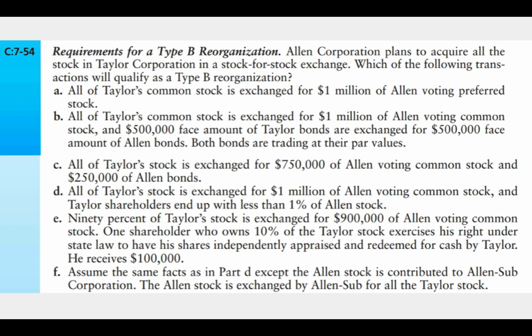D, all of Taylor's stock is exchanged for $1 million of Allen voting common stock, and Taylor shareholders end up with less than 1% of Allen stock. This qualifies. The 80% rule applies to the target, remember. So 100% of Taylor's stock, 100% of the target, is exchanged solely for voting stock. That is the requirement of a B reorg. It doesn't matter how much of the parent the target's shareholders end up owning. It doesn't matter that they end up with less than 1% of Allen stock.